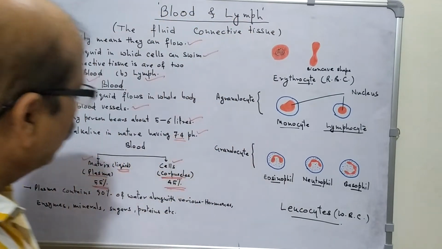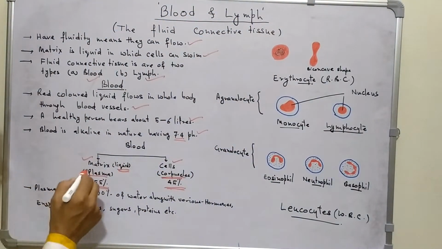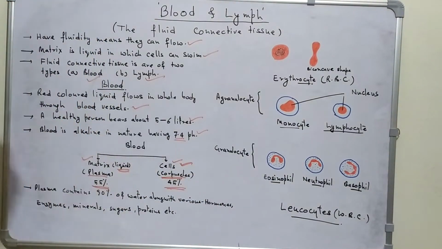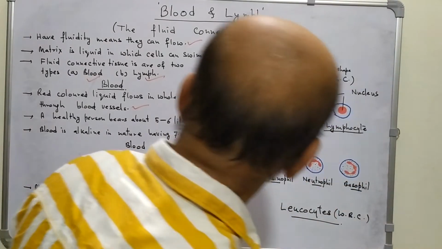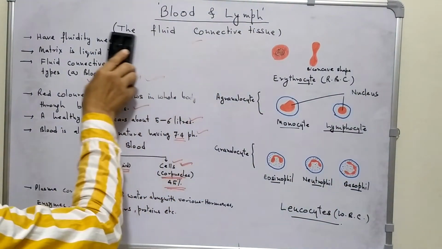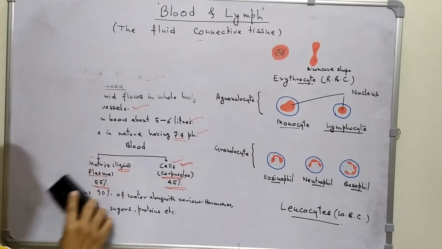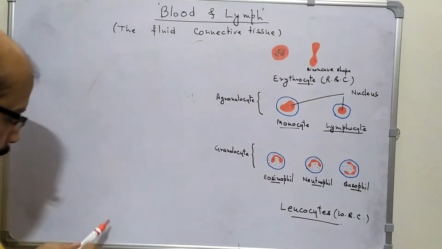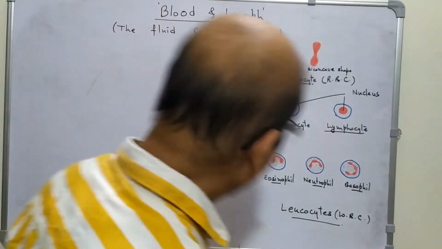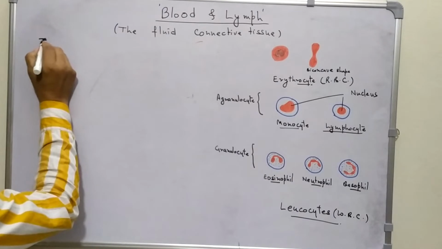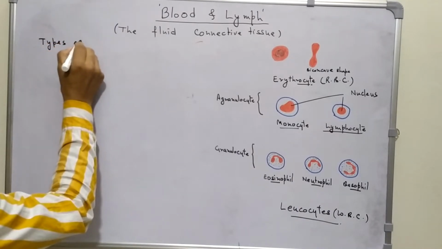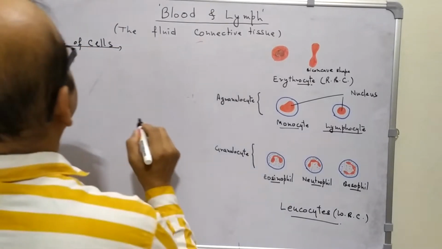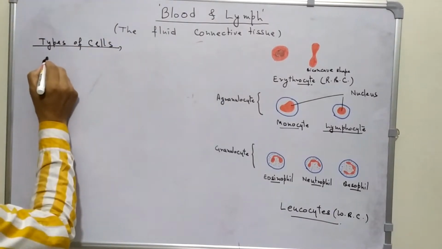Now the types of cells. It is all about plasma. Now we will discuss about the cells of blood. The blood contains three types of cells or three types of corpuscles. Types of cells. They are of three types.